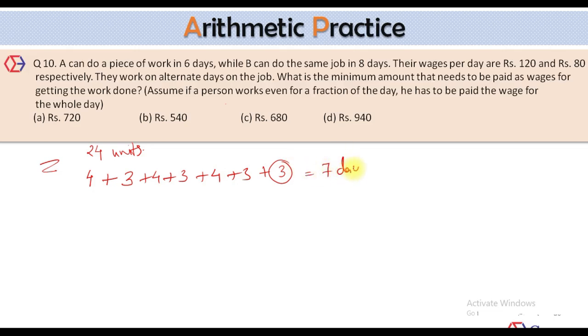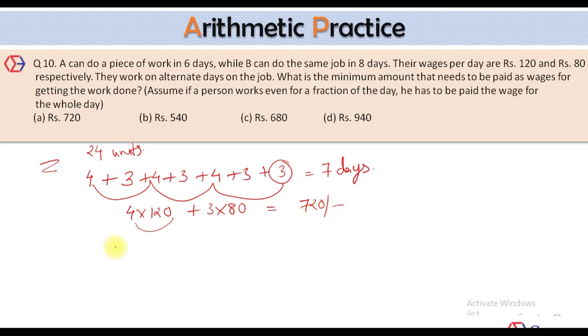And out of these 7 days, A will work for how many days? 4 days. First, third, fifth and seventh days. So the total amount paid to A will be 4 into 120. And for 3 days, B will get how much? 3 into 80. This is 480 plus 240, which will be 720 rupees. This is the case when A starts the work.